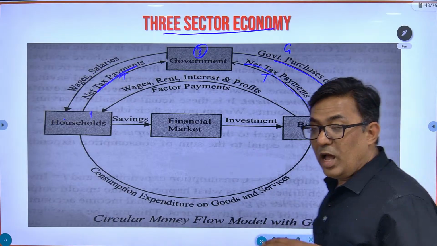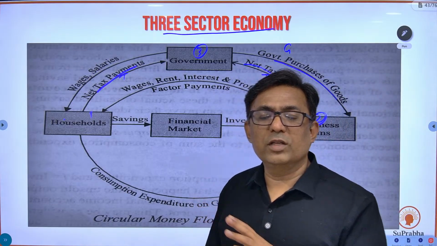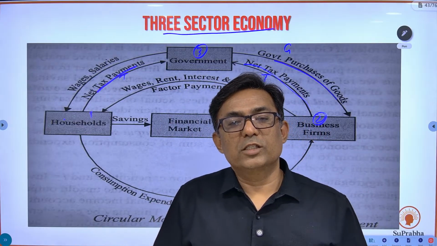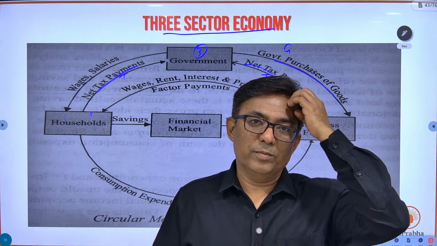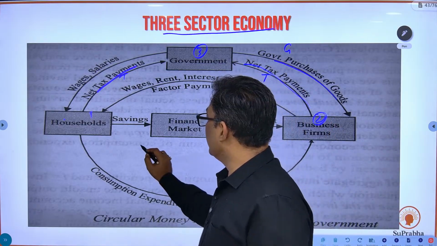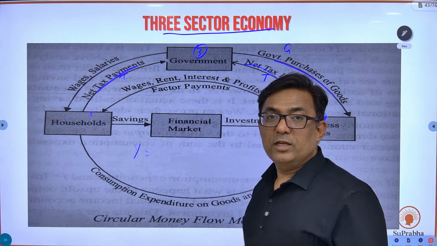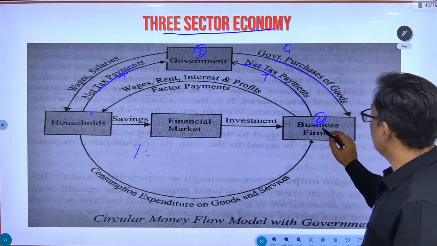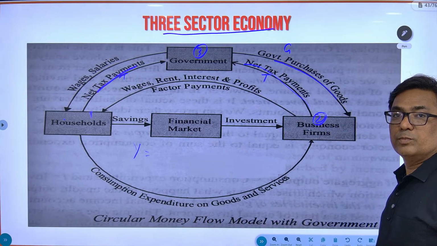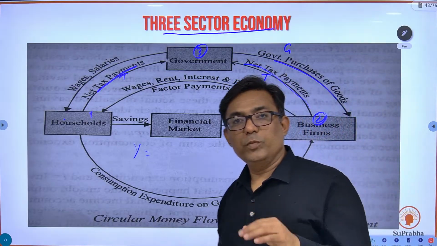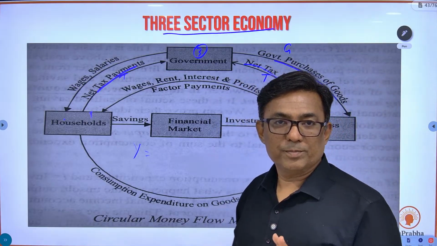Now, again, just understand it over here in the diagram itself. What will be the national income of the three-sector economy? The national income is going to be the same as what is being produced by the business firms. Since there is no external sector, whatever is internally produced is going to be the domestic product as well as the national product.